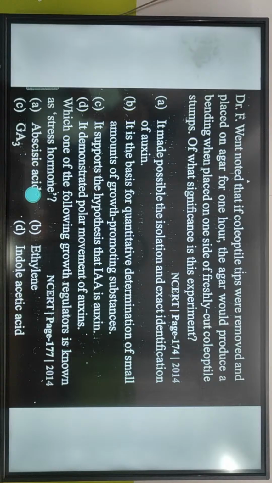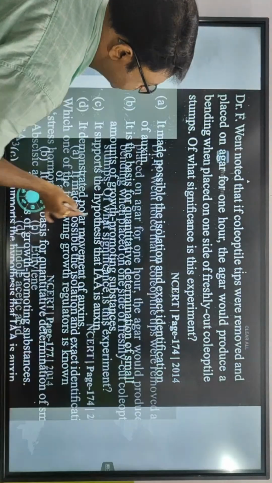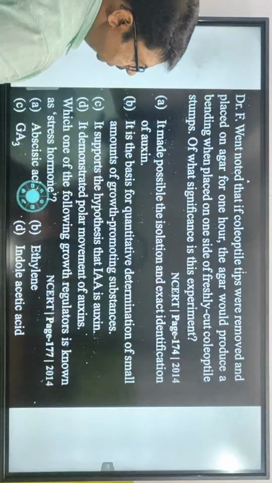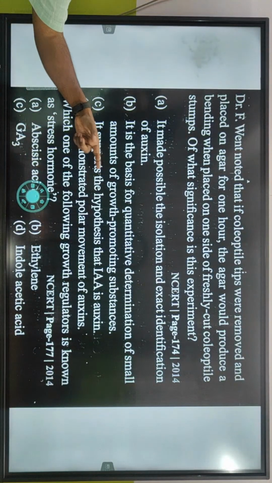It supports the hypothesis that it demonstrates polar movement of auxins. Option B is the answer: it is the basis for quantitative determination of small amounts of growth promoting substances.